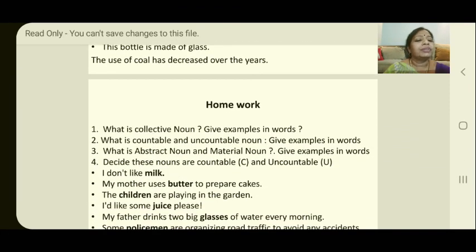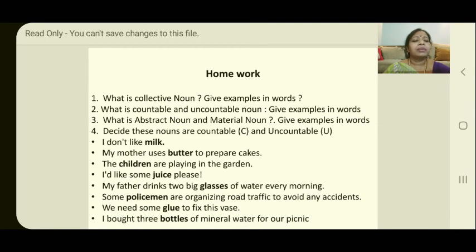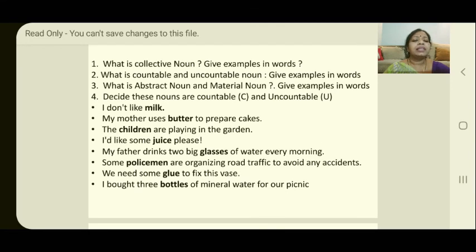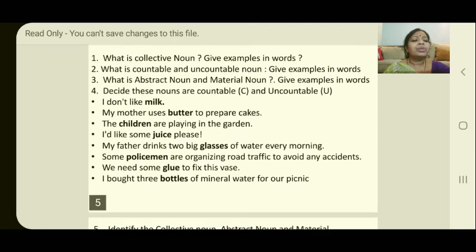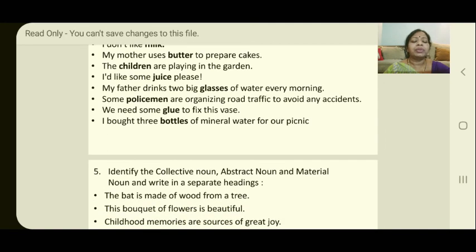Related to that I have given you homework, students. Just have a look. What is collective noun? Give some examples in words. What is countable and uncountable noun? You have to give some examples in words. What is abstract and material noun? Again you have to give the examples in words. Now decide whether these nouns are countable or uncountable. I have given you a few sentences. You have to read the sentences and find out which one is countable and which one is uncountable.